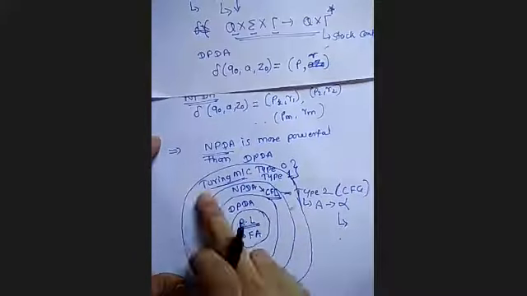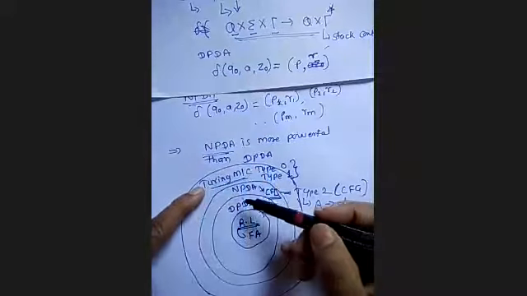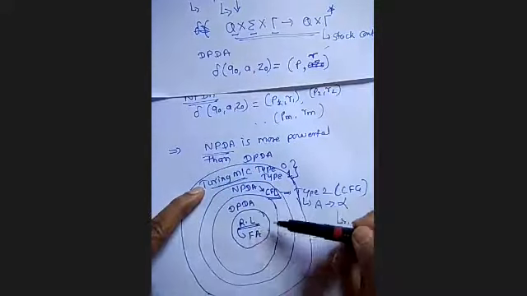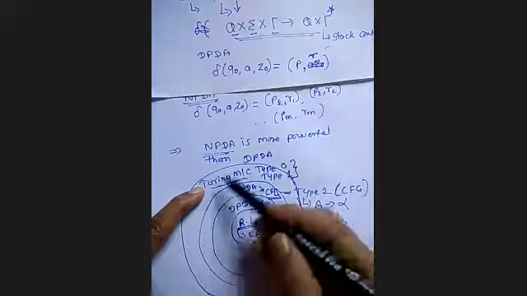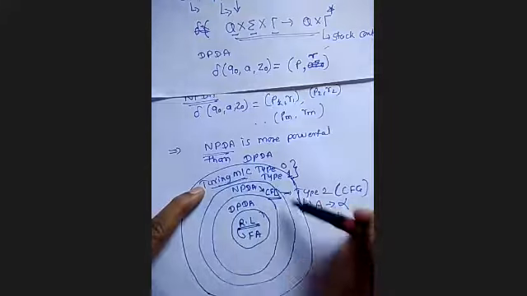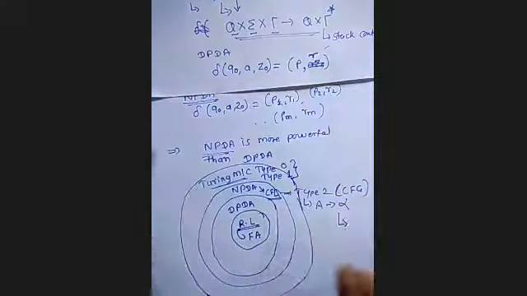This will also accept the language generated by NPDA, DPDA, as well as the regular language, as it is the superset of all these types. The design of this will be complex as compared to the NPDA or the regular language.